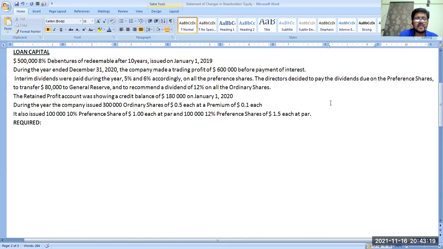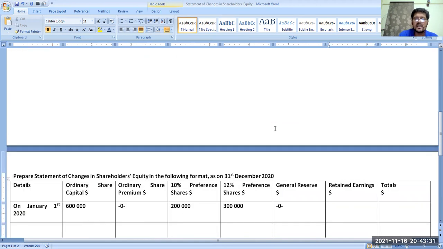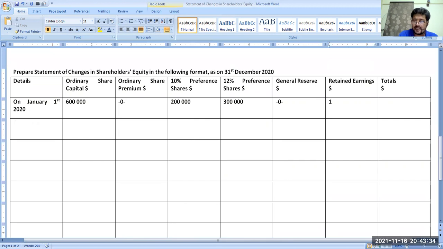Retained earnings balance is given here. Retained earnings were showing a credit balance of 180,000. Credit balance means there was a profit, no loss at that time. So total shareholders' equity on 1st January 2020 would be 600,000 plus 200,000 plus 300,000 plus 180,000, which makes 1,280,000. $1,280,000 is your total shareholders' equity at the start of the year.